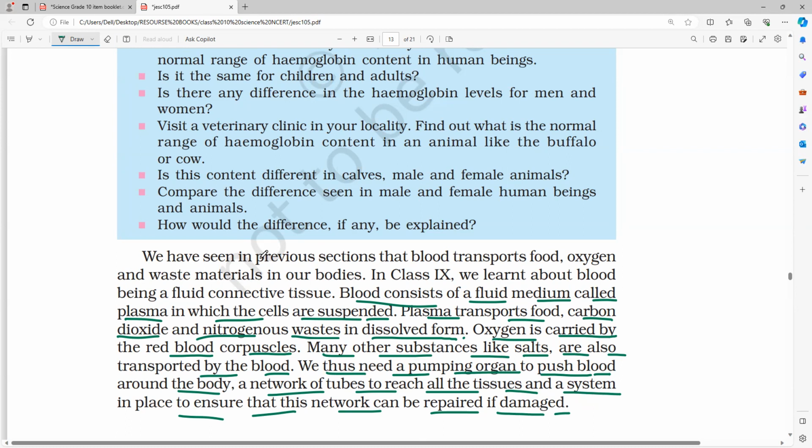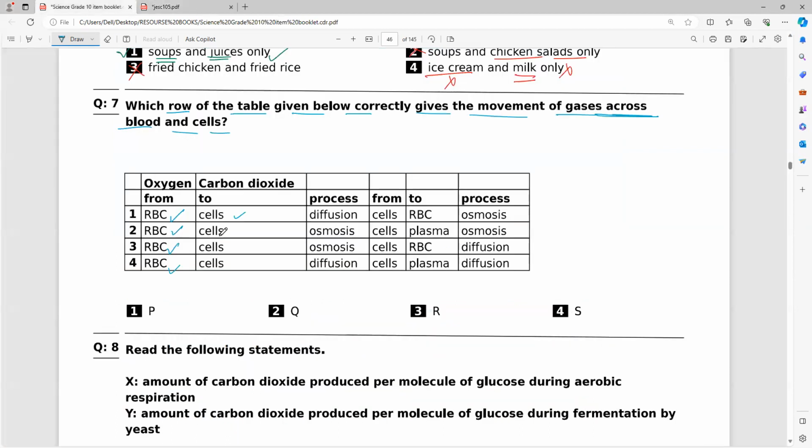So now the question, you can see they're saying RBC carries oxygen and plasma carries the carbon dioxide and other nitrogenous wastes. So now here they are saying oxygen and carbon dioxide. Oxygen from RBC to the cells.